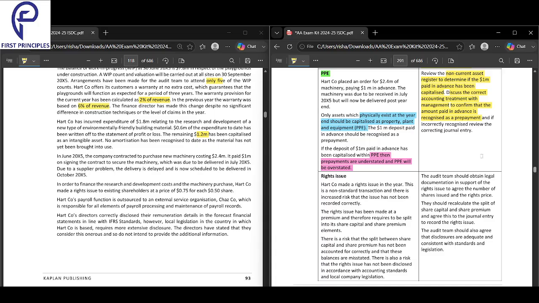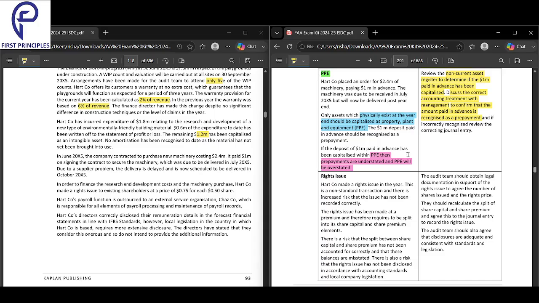So, though you've paid 1 million for something that cost 2.4 million, you cannot record it as your PPE. Only when the asset is physically delivered can you record it as PPE. So that 1 million should be recorded as a prepayment. If you've recorded it as PPE, then your PPE will be overstated and your prepayment understated. What you should do is discuss with the management, and review the non-current asset register to ensure it has not been recorded as PPE, and confirm the amount has been recognized as a prepayment. That is all about this.